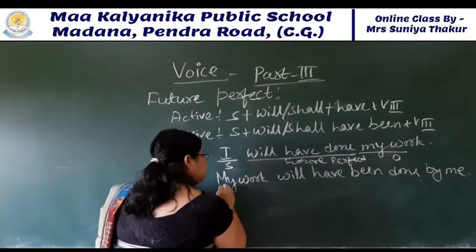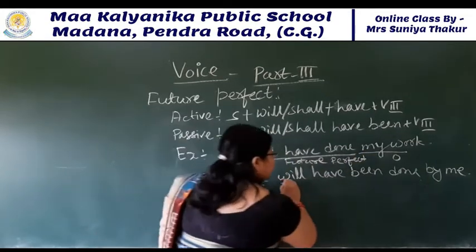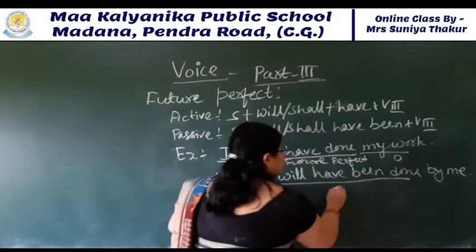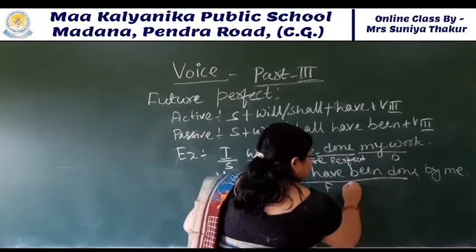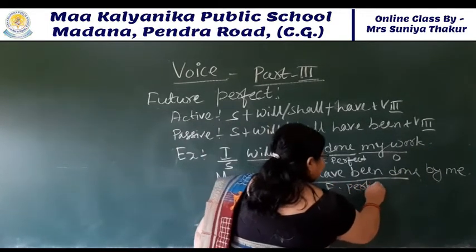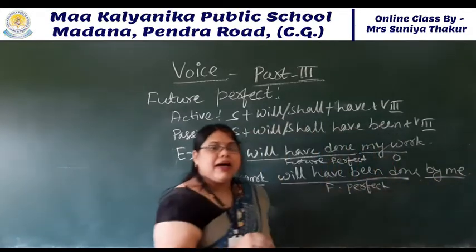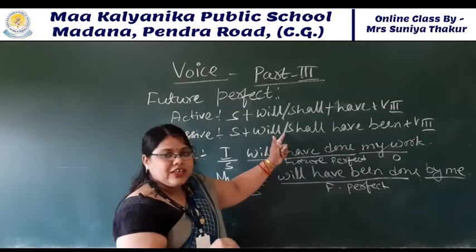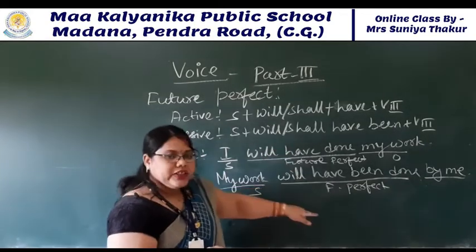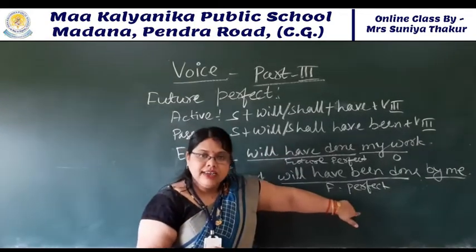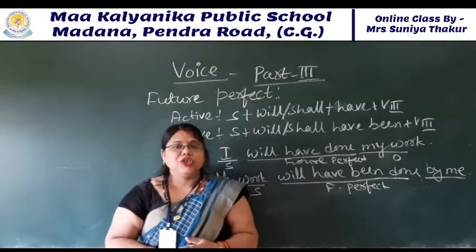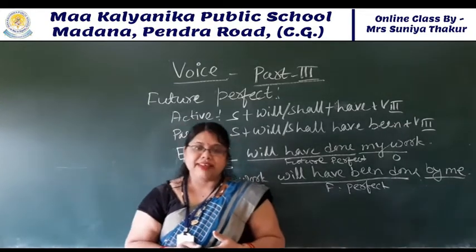See, my work is the subject, will have been done is your future perfect form in passive, and by me is your by agent. Look at the structure and compare the structure with the sentence. Are you getting? These are the structures of changing active to passive form.